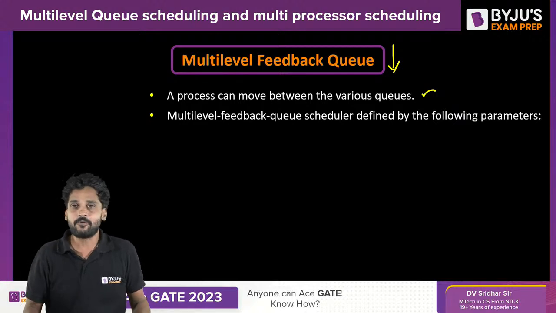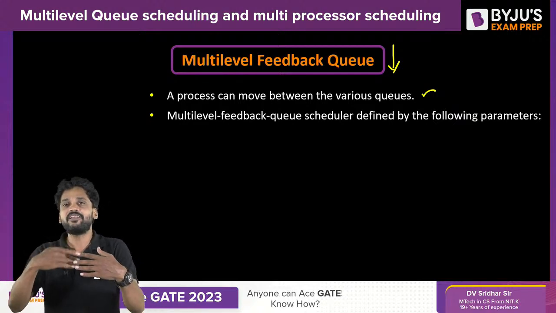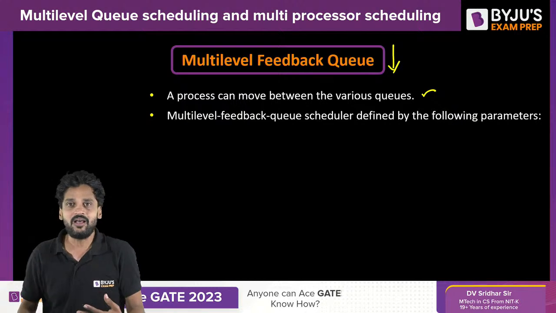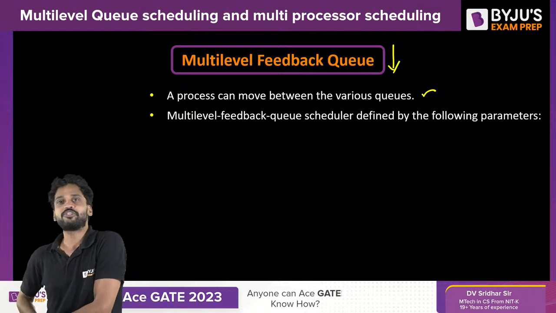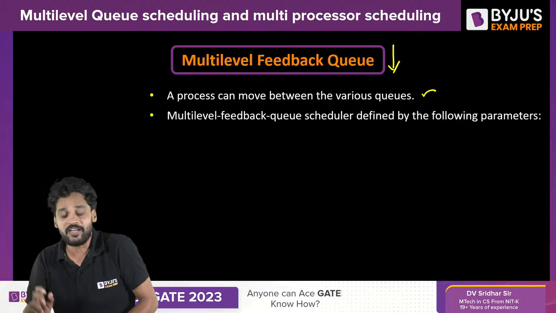During its lifetime, a process can move from a lower prioritized queue to a higher prioritized queue, or it may get demoted to a lower prioritized queue from a higher prioritized queue.